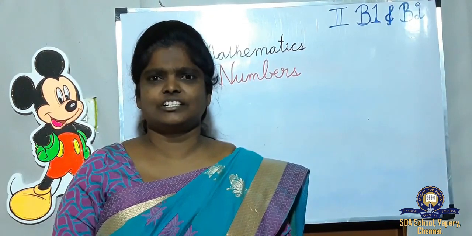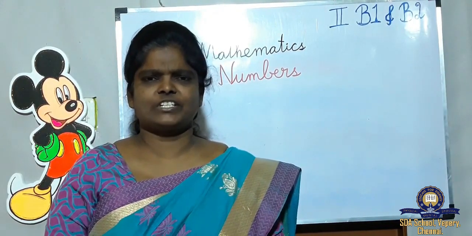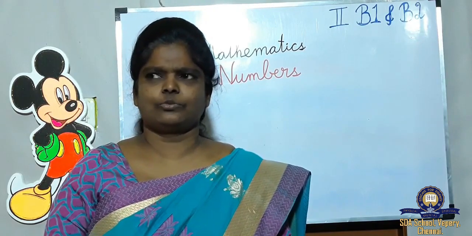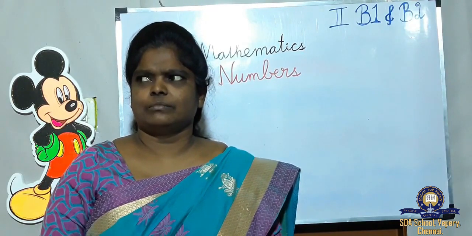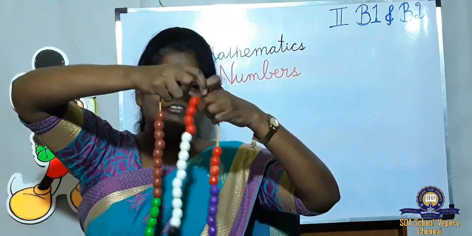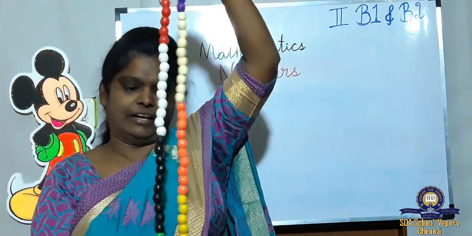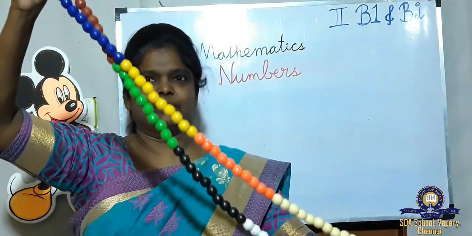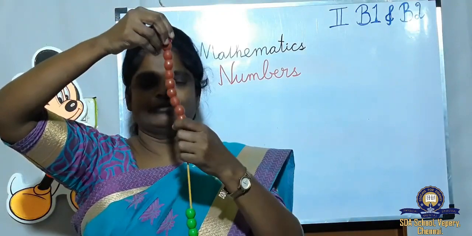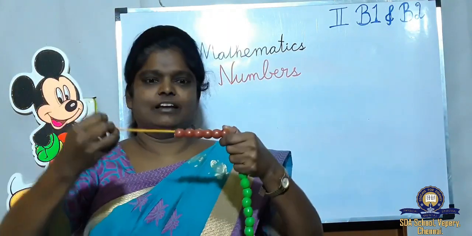Now we are going to study 2-digit numbers. Before we study that, first we will count numbers 1 to 100. Now I have some beads here. You all can see. Now we are going to count how many beads are in my hand. First we will take the brown color. Shall we start?